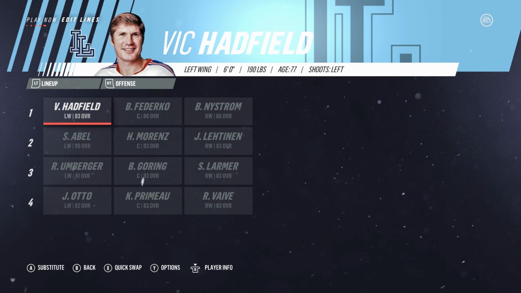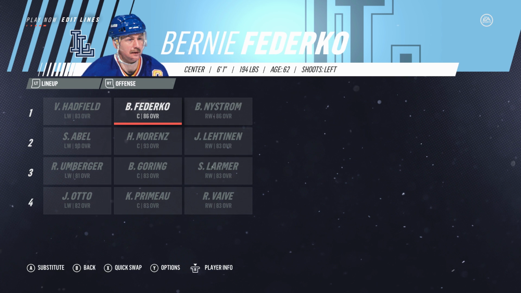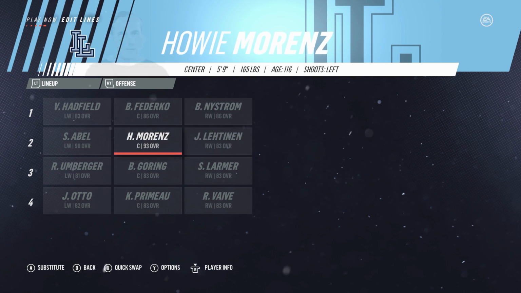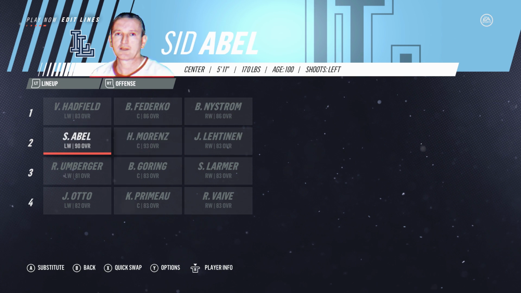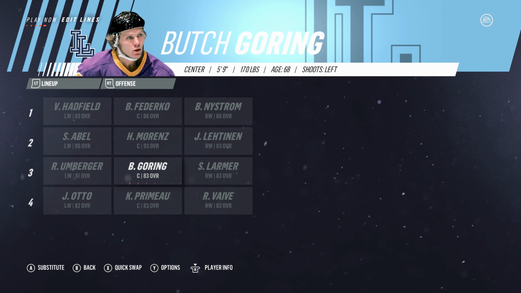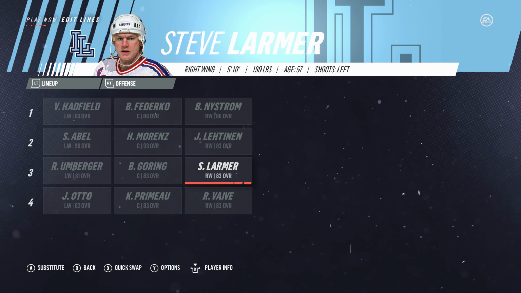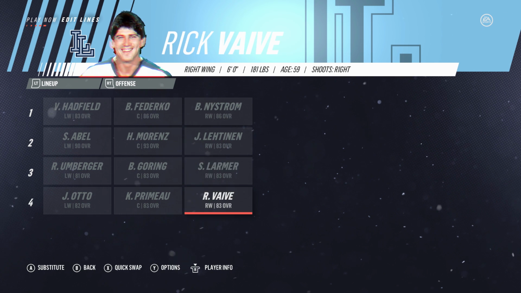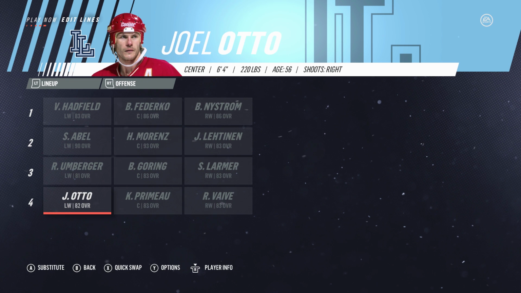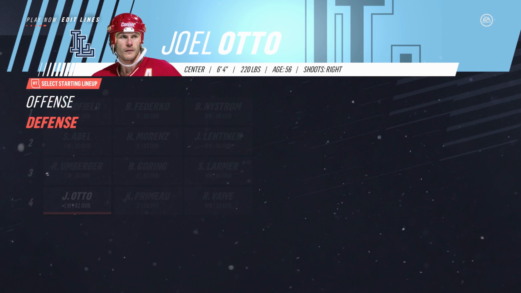Alright, so here's the lineup, guys, for the local legends alumni team. You have Vic Hadfield there at an 83, Bernie Federko at an 86, Bob Nystrom at an 86, Yuri Lettinen at an 83, Howie Morenz at a 93, Sid Abel at a 90 overall, RJ Umberger, which is pretty odd to me, 81, Butch Goring, 83 overall, Steve Lemaire at a 83, Rick Vive at an 83, Keith Primo, my man, Keith Primo's back in the game, baby, at an 83 overall, and Joel Otto at an 82 on offense.